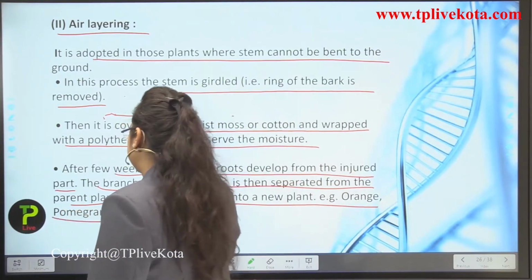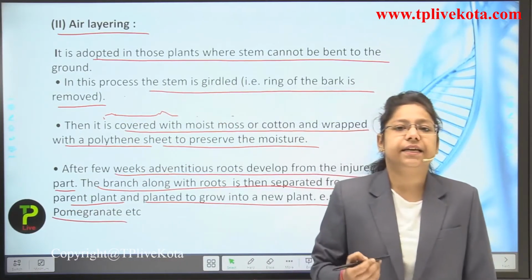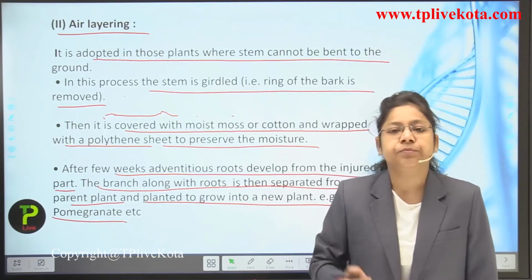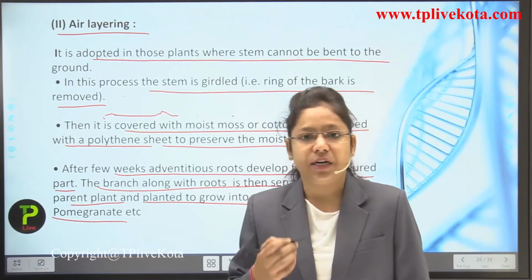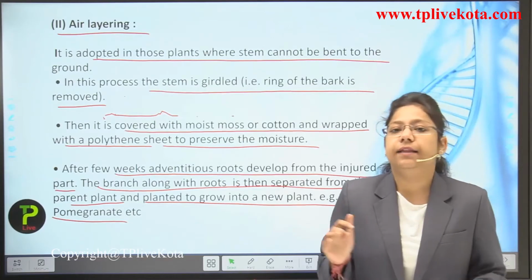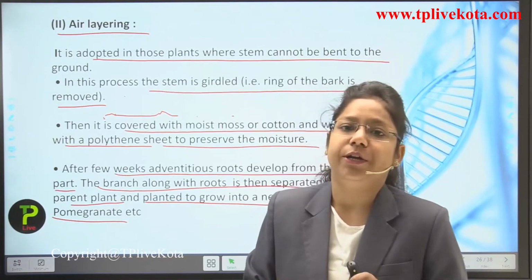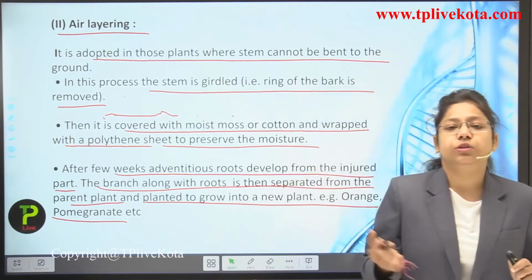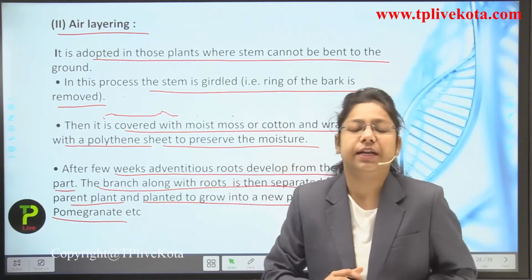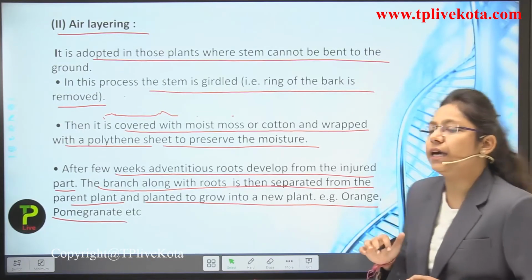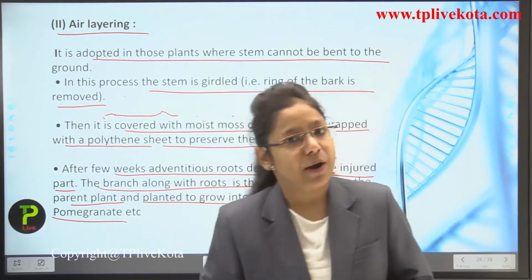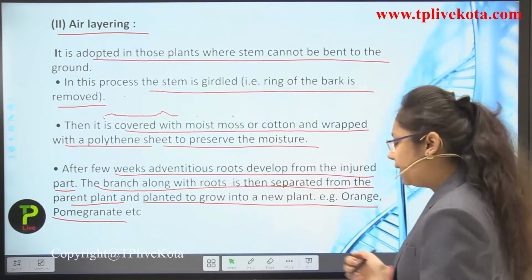Example, orange and pomegranate. You can see here that orange and pomegranate are the two examples of air layering in which the stem part is not dug inside the soil. What we do, we just remove the bark and then cover it with the polythene or the moist cotton, and after some time the roots will develop and that part of the plant will be dug into the soil and a new plant will develop. So this is how air layering is possible. We have learned about two types of layering here. First is mound layering, and second one is air layering.